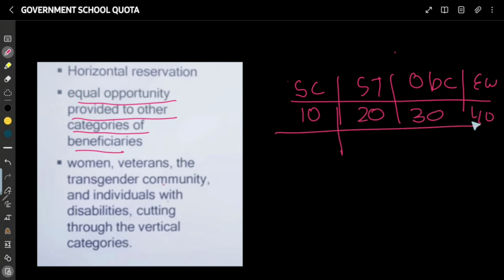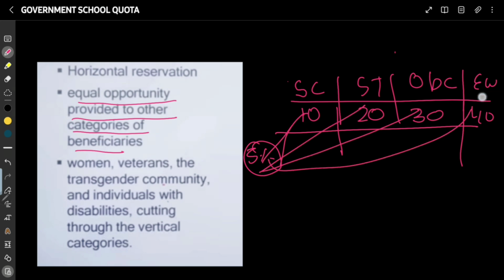If we apply a horizontal reservation to these seats, for example the government school quota at 5%, then 5% of 10 will be reserved for the government school quota. So it will be applied as 5% of SC, 5% of ST, 5% of OBC, 5% of EWS, and 5% of unreserved. It is applied under all the categories.